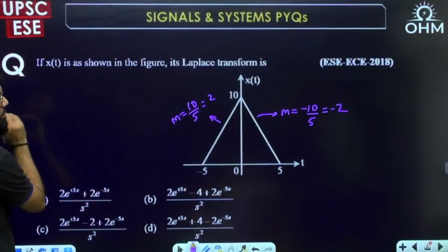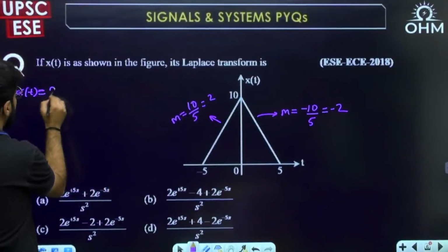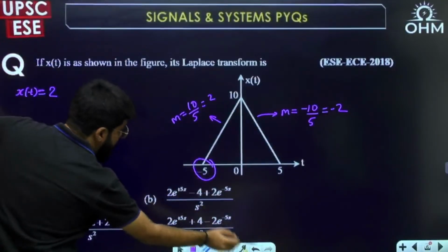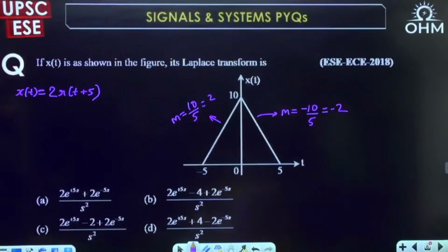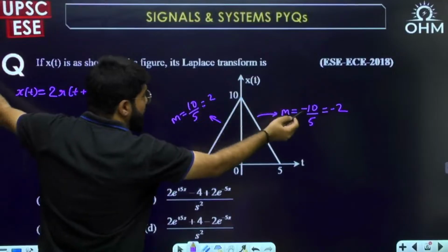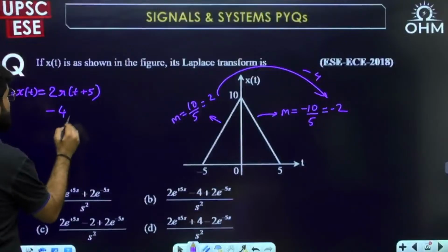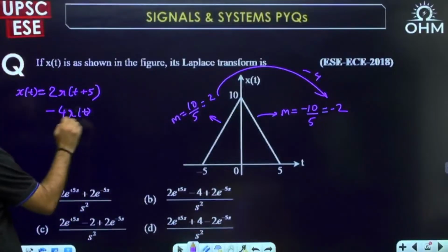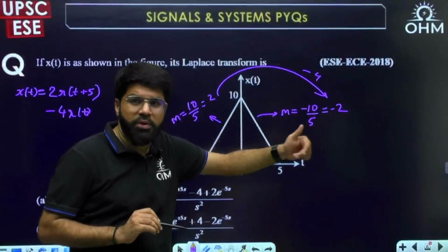So how can my x(t) be represented here? It starts with a ramp signal having slope 2. A unit ramp means slope 1, so I write 2r, but the ramp starts from -5, a left-shifted ramp, r(t+5). At this point the slope changes from 2 to -2, so the slope change is -4. So -4r(t), because this is the origin. At the origin I need to include a ramp signal having slope -4, so that 2 minus 4 gives a net slope of -2, because whenever ramps are added or subtracted, slopes are added or subtracted.